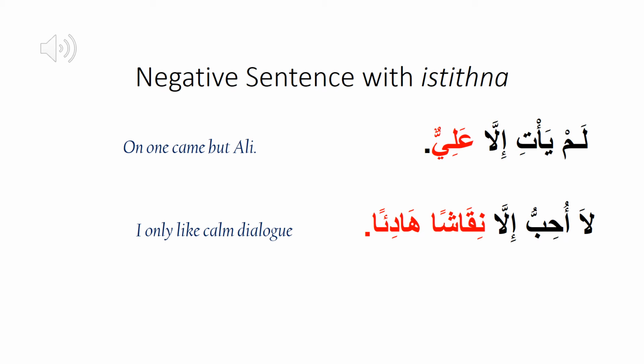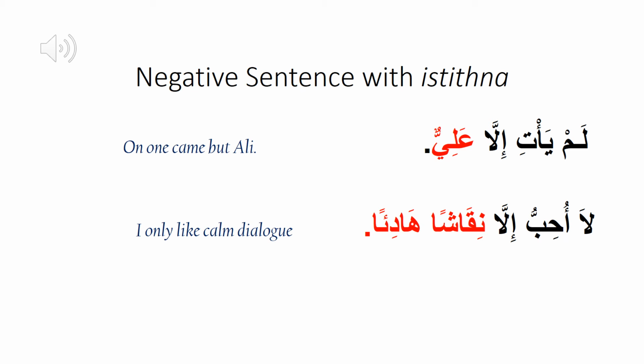Since mustasna is not mentioned, mustasna min, Ali, must be determined by context, which is marfu here as the subject of the verb ya'ti. As a rule, istisna article illa has no grammatical effect on the accepted noun as long as the sentence is negative and mustasna is not mentioned.